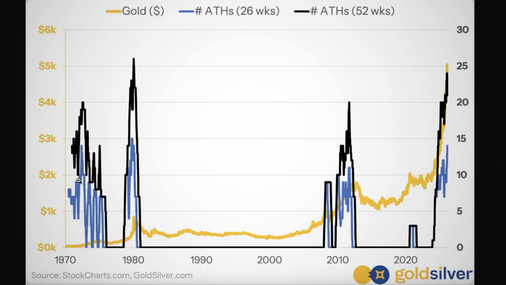But it's interesting. You can see that there's long periods like here, 28 years or 27 years, something like that, where there's no all-time highs at all. Absolutely brutal. But then once we start getting them, we get them pretty quickly and we get them very frequently. And also at the end of the 1970s bull run, we had 26, I believe, half the weeks, 26 out of 52 were all-time high weekly closes, which is pretty incredible. And where we are now, we're at 24, so very close to 26. Who knows, in a couple weeks we could be there. Literally in 2 weeks we could be there. So it is very interesting.